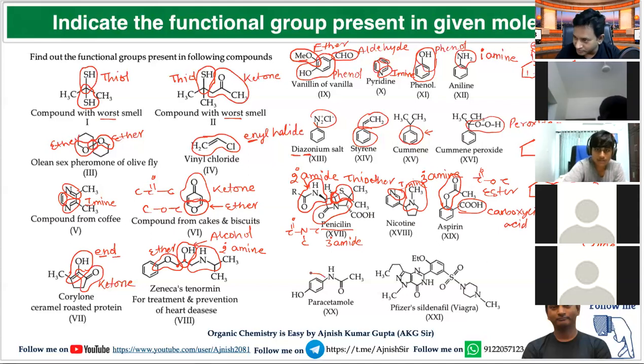Now think for this. Which functional group is this one? Phenol. When benzene is attached with OH, this is called phenol. Think for this one. What is this?